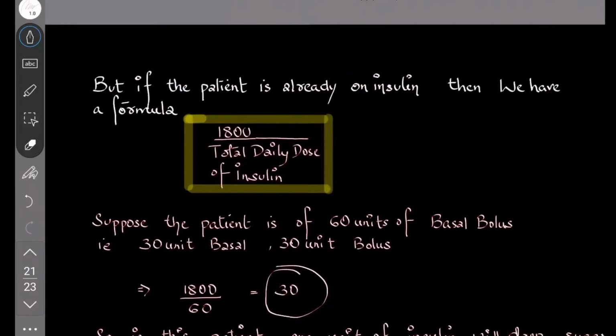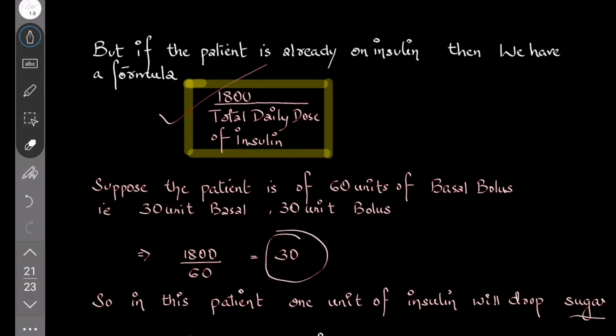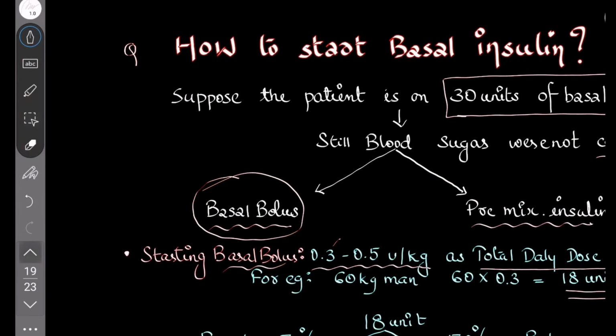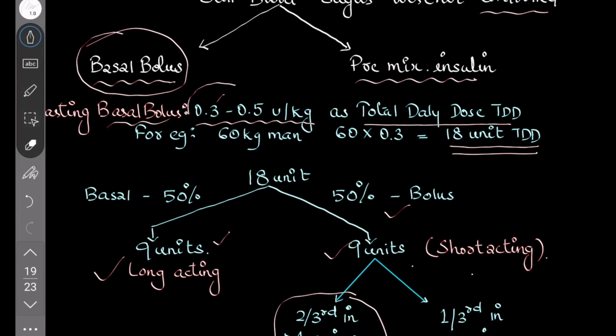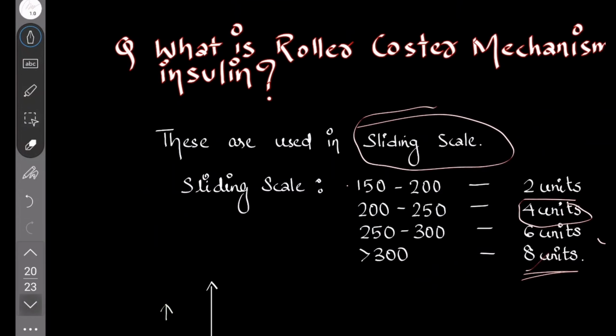Okay. So the important thing you remember here is 1800 divided by TDD, total daily dose, and that gives how much each unit will reduce the sugar. Okay. Previously we discussed the total basal bolus insulin. How do you start? You use 0.3 to 0.5 units per kg per day, and you divide it 50-50.